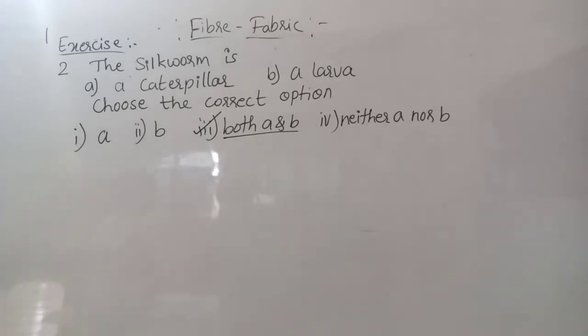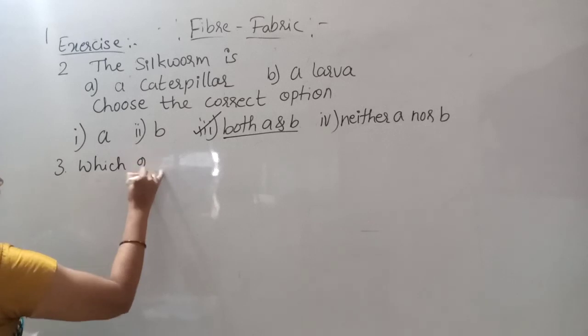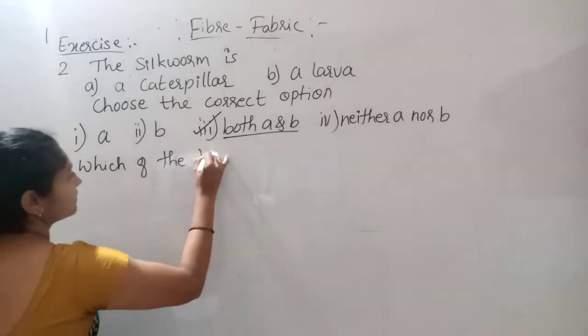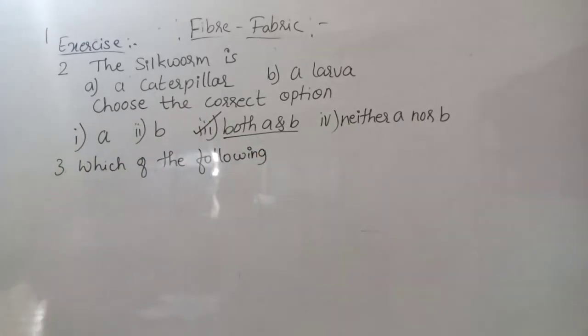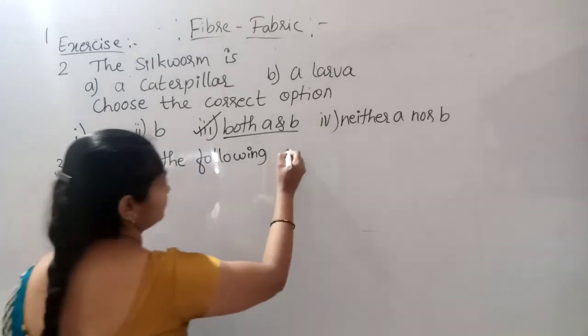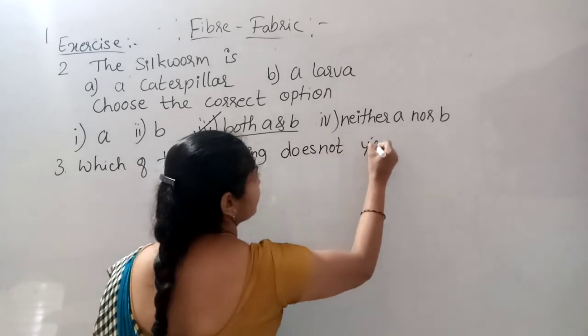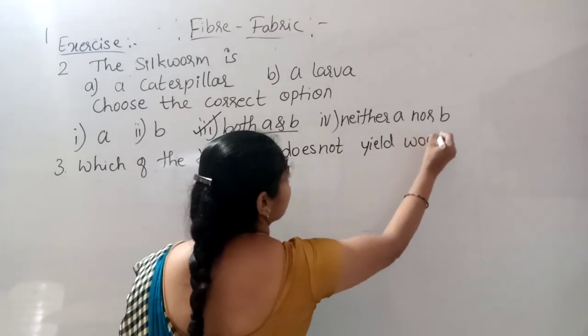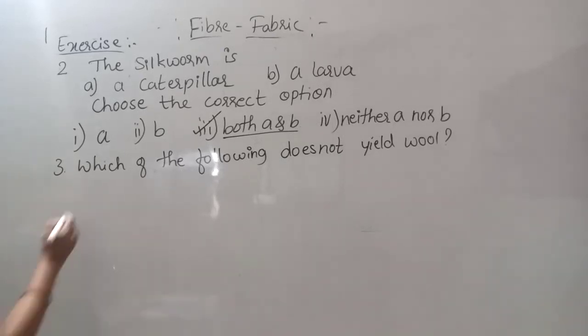That is, which of the following does not yield wool? Third question. Which of the following does not yield wool? Okay, options.